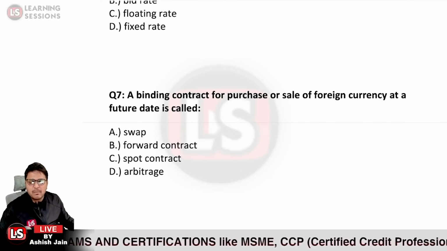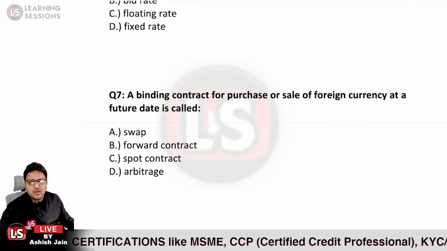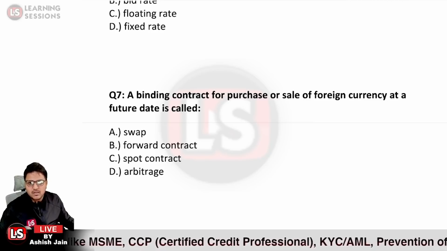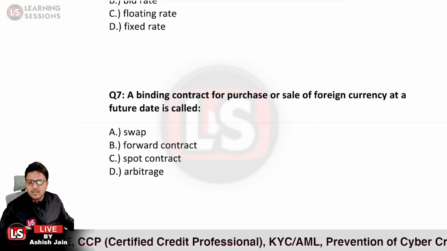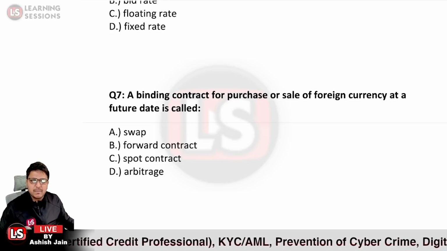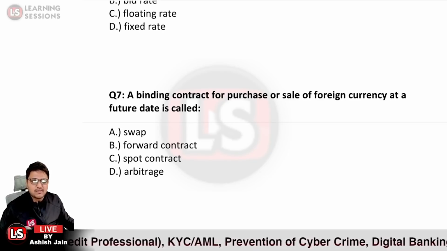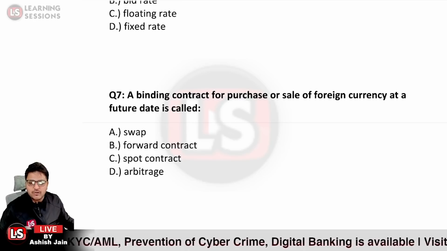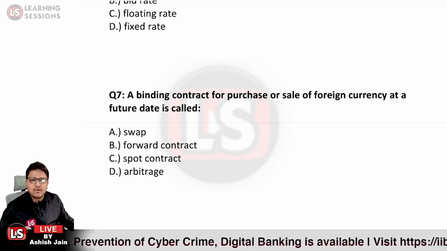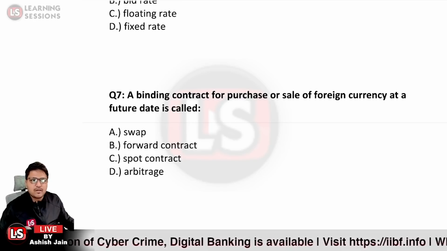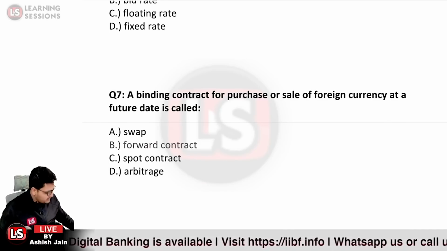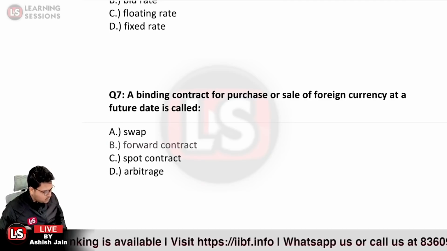Next question says a binding contract for purchase or sale of foreign currency at a future date is called what? If there is a binding contract between two parties that they will be purchasing or selling foreign currency at a future date, it is said to be a forward contract, and forward contracts are derivatives.